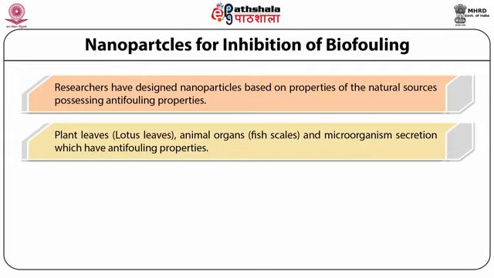From these natural sources, nanoparticles are synthesized by various synthesis methods, because at nano size there is an increase in the surface to volume ratio, which increases the reactivity of the pollutant or the microorganism toward the nanoparticle, which inhibits the biofilm formation.